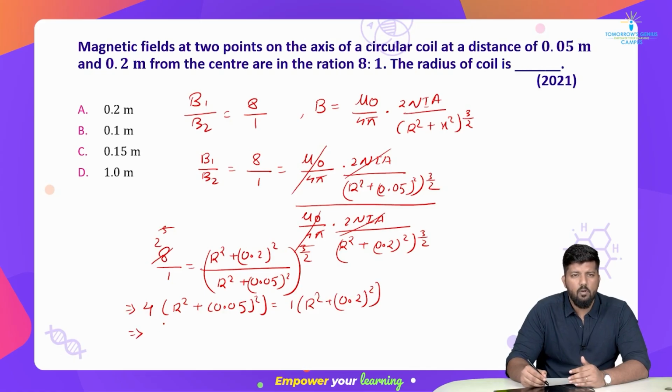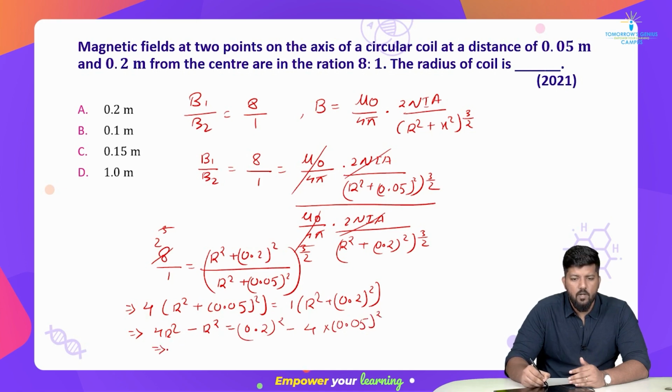So do the calculation now. This will become 4r square, and here this r square will come over to become a subtraction. So it is 0.2 whole square minus 4 multiplied with 0.05 whole square.